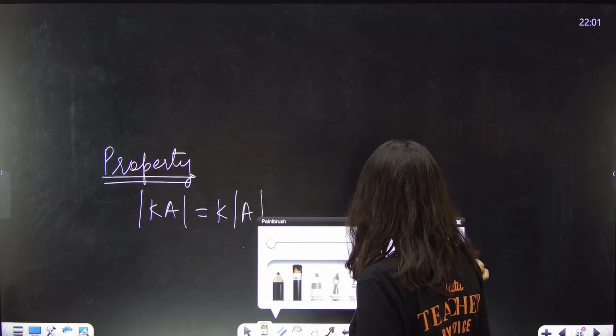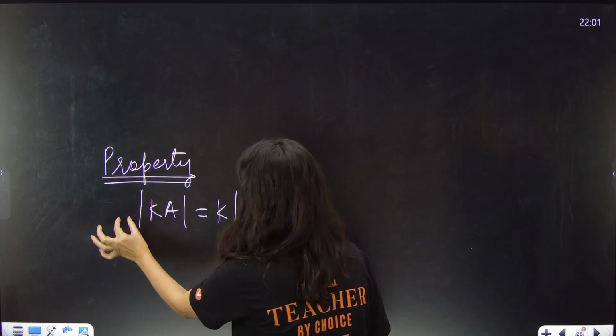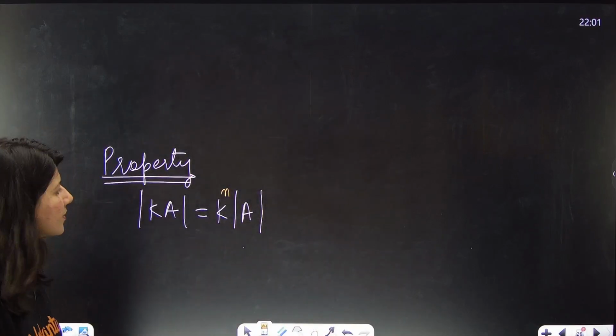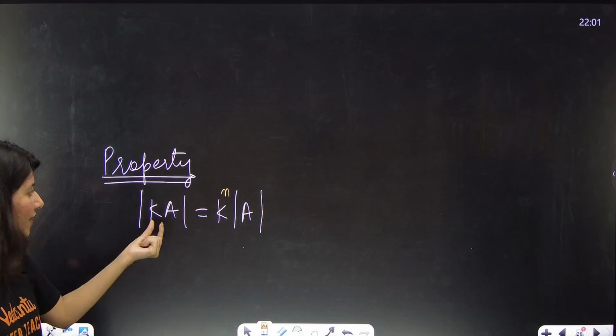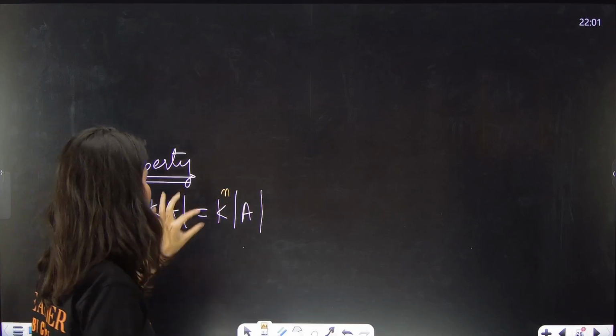So there will be a cost involved. You are taking K out of this, so this K will have a power which equals the order of the determinant or matrix. K raised to power n. So K will come out, but the power will be there. Okay, so K raised to power n, n is the order.